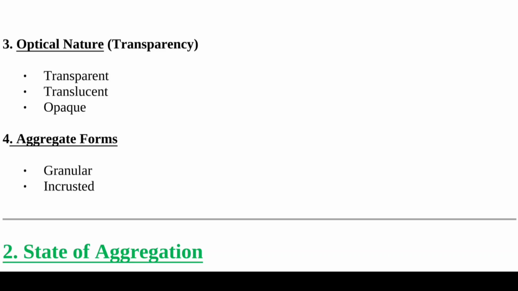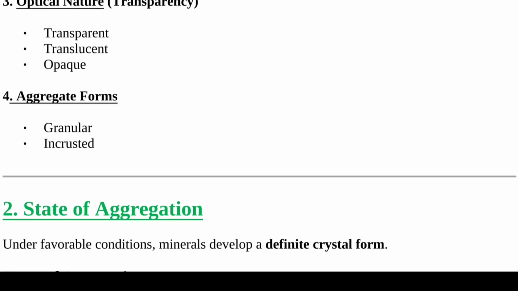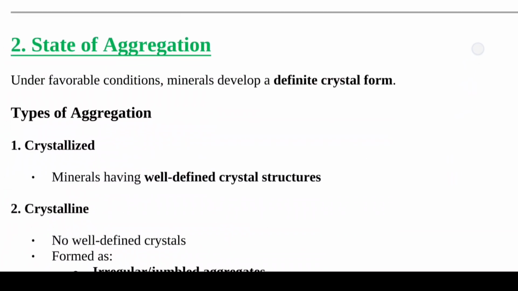And fourth form is aggregate form. Minerals can also occur as a group of particles together, meaning many small mineral pieces join together to form a mass. And here are two types. Granular means looks like grains, and incrusted means forms a layer or coating on a surface.